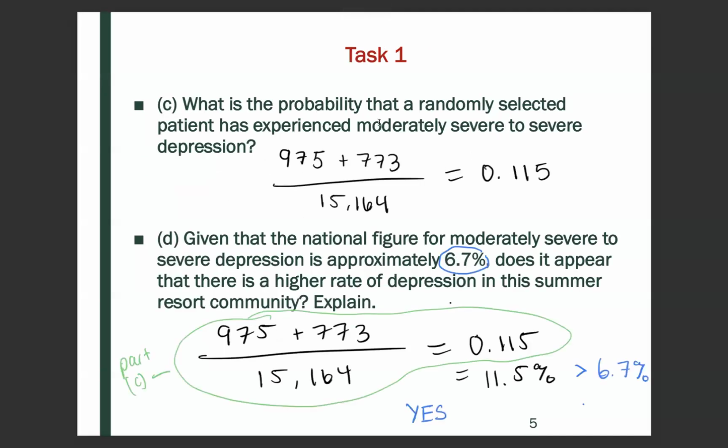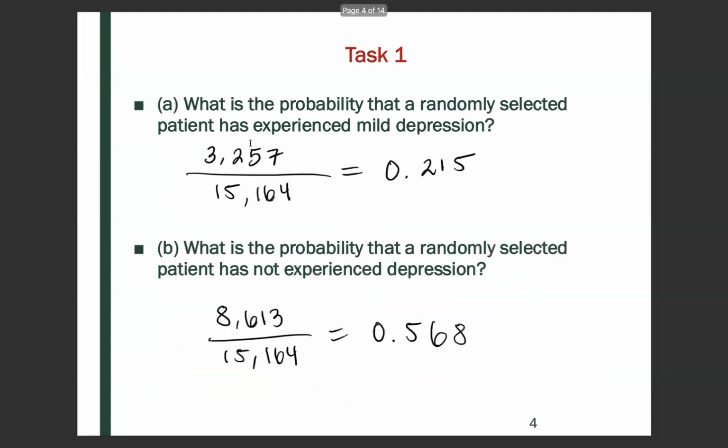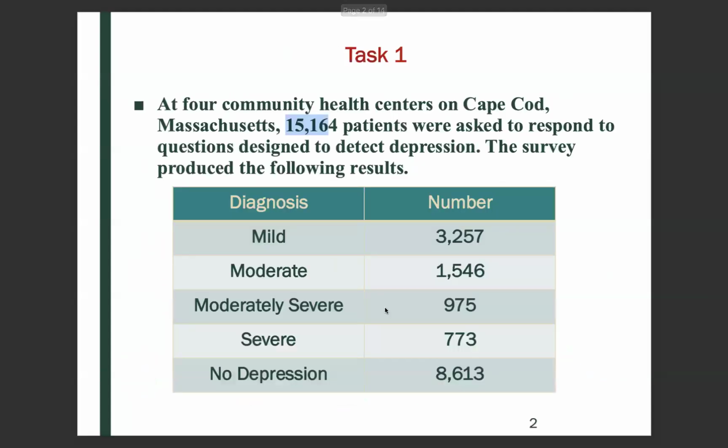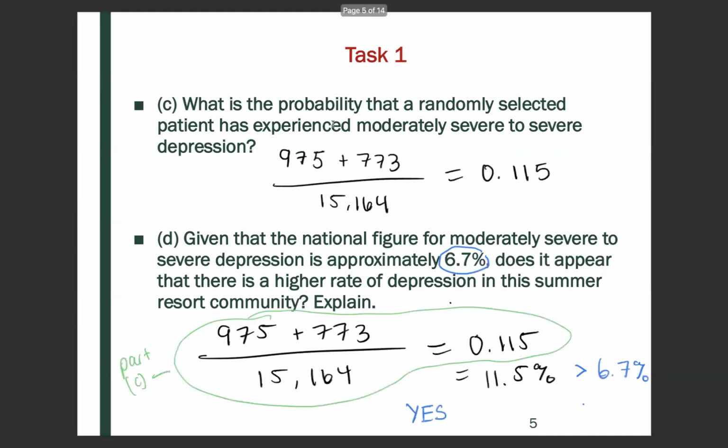What is the probability that a randomly selected patient has experienced moderately severe to severe depression? So here, if we go back to the table, we have moderately severe and severe. So we'll want to add these numbers, and that will be the numerator, and then divide it by the total number of patients. So if we do that, we get the probability to be 0.115.